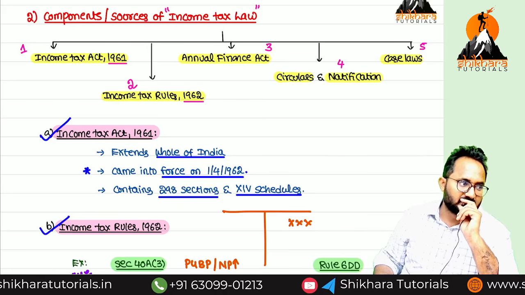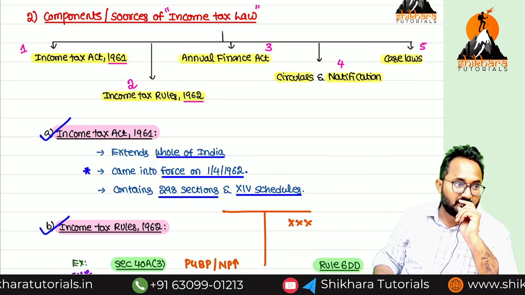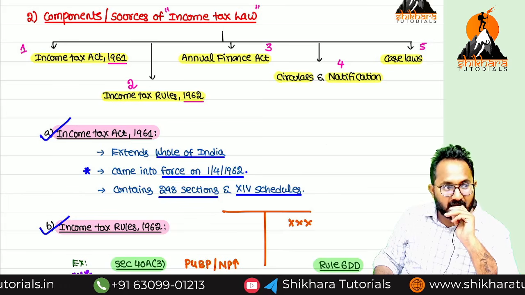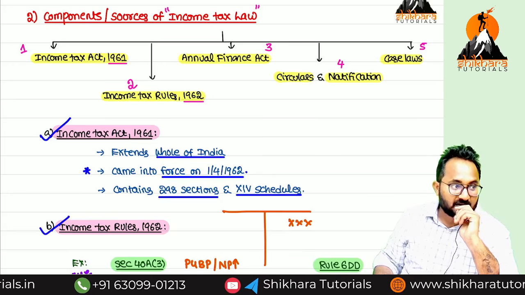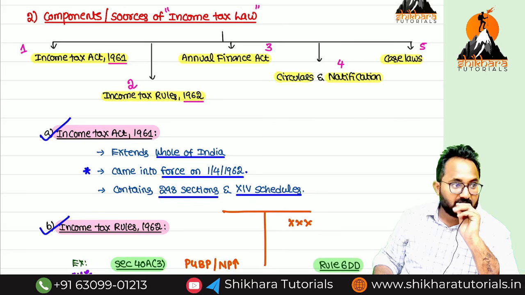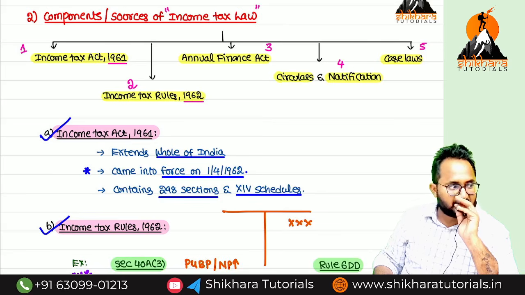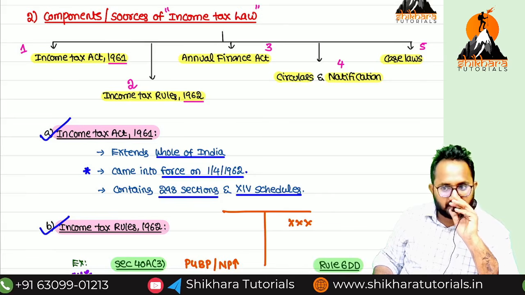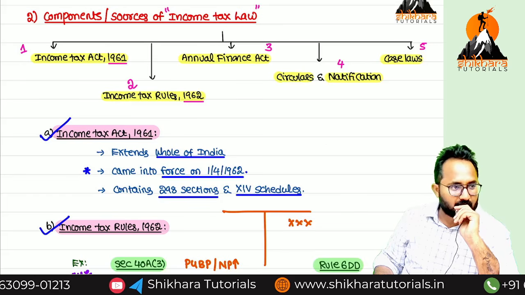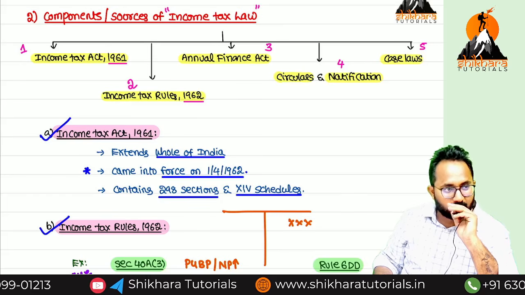Next, notifications. Who can release the notifications? Now you can ask the question. So notifications related to the act, central government will release. Notifications related to rules, CBDT will release. If a notification is given by either central government or CBDT, who has to follow that as mandatory? Both SSE as well as department.